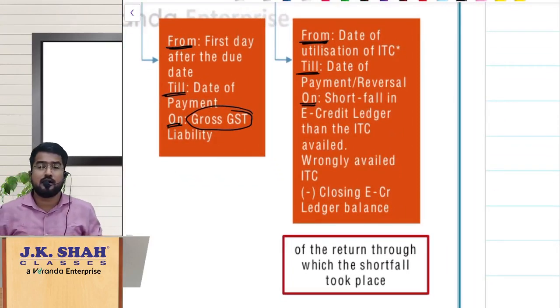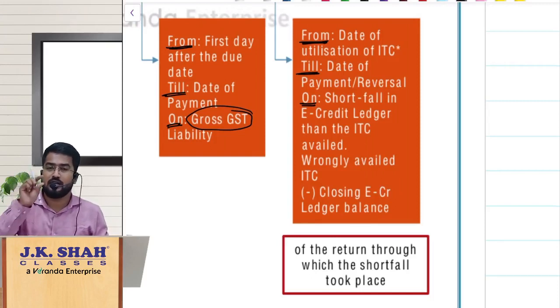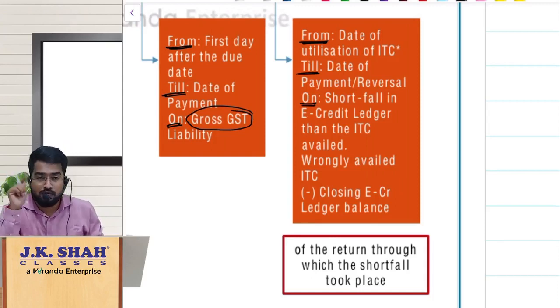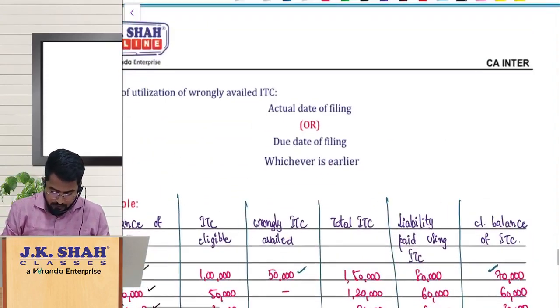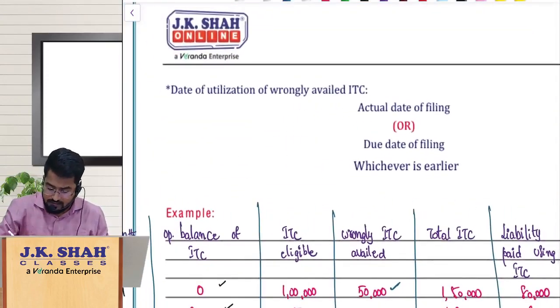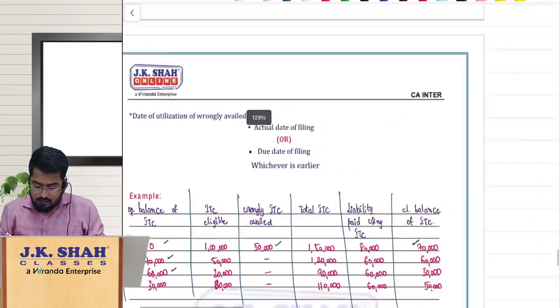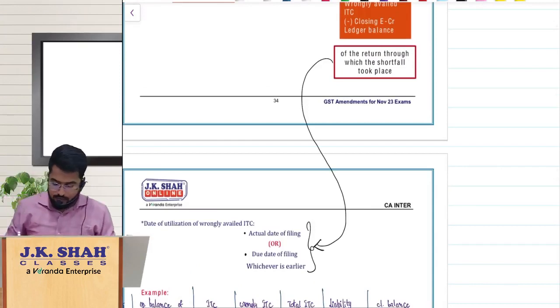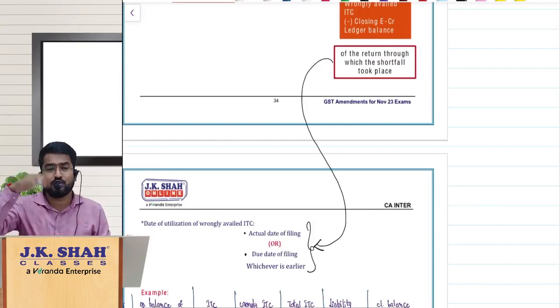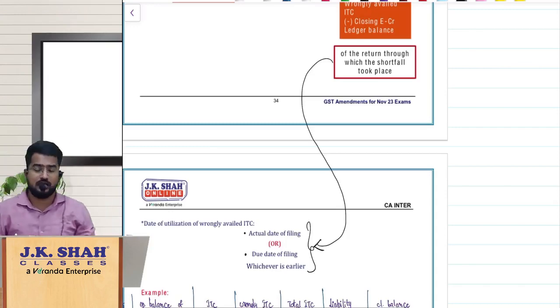So if you see here, the interesting thing is how to calculate that amount. What is the amount on which interest is to be calculated? ITC which has been wrongly utilized. From which date should it be calculated? From the date of utilization of ITC. Here, sir, what is the date of utilization of ITC? That is important. Date of utilization of that wrongly availed ITC is the actual date of filing or due date of filing of the return through which the shortfall has taken place, the return through which the utilization has happened.